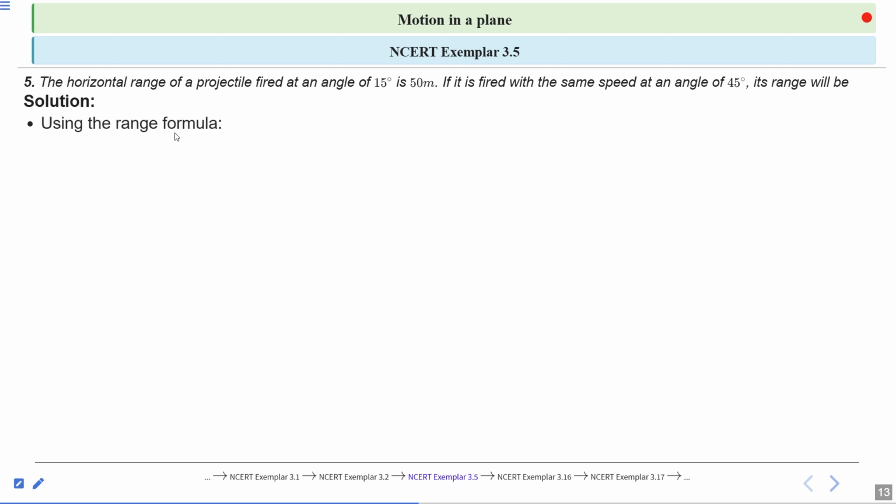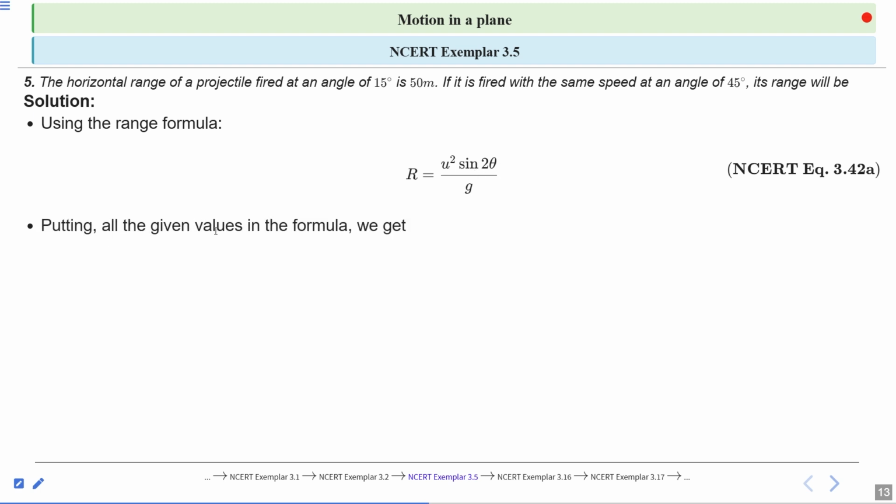Using the range formula, R is equal to u square sine 2 theta divided by g. Putting all the given values in the formula, we get 50 is equal to u square sine 2 into 15 degrees divided by g. R is the range that is given. Now using this, we will find the value of u, because we know g is the acceleration due to gravity. So 50 into g is equal to u square sine 30 degrees.